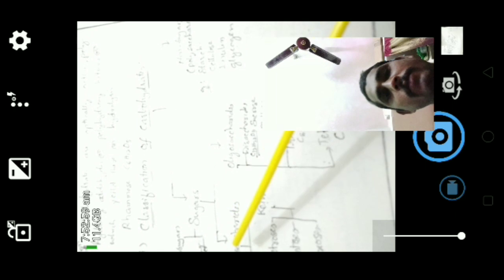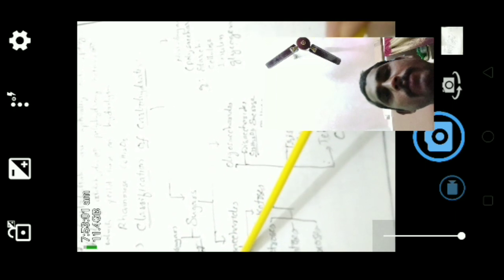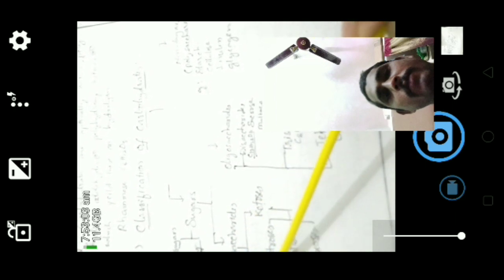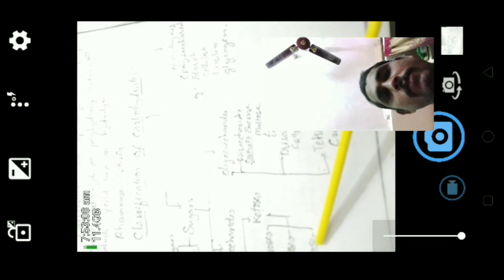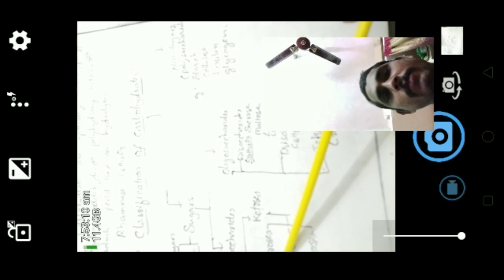And here the sugars are again of two types: reducing sugars and non-reducing sugars. The sugars are also classified into various types: monosaccharides and oligosaccharides. Aldose and ketose come under the monosaccharides, and these are also of several types: triose, tetrose, pentose, hexose. Here the oligosaccharides are also classified into several types.